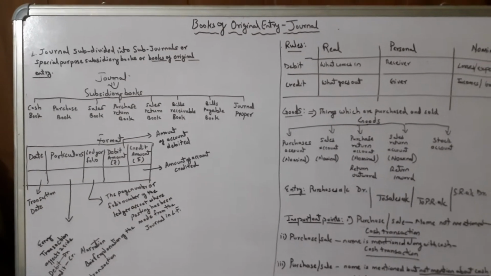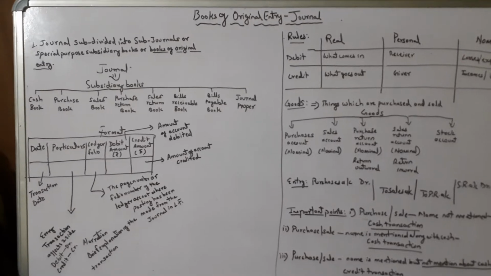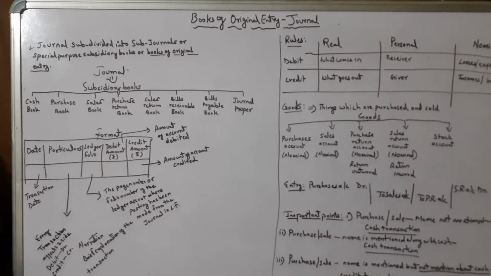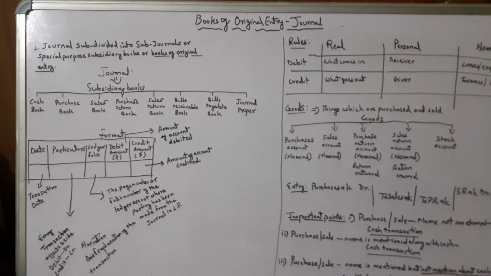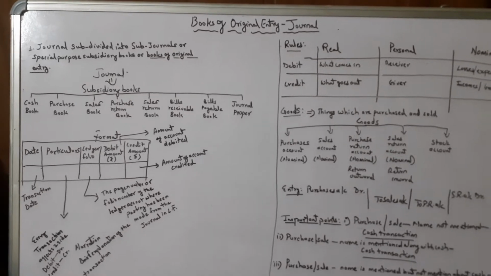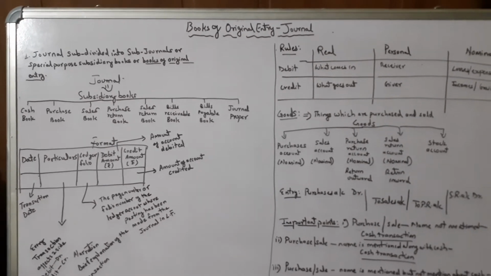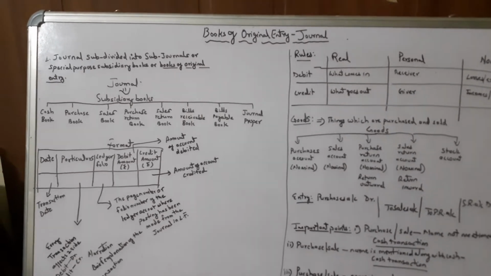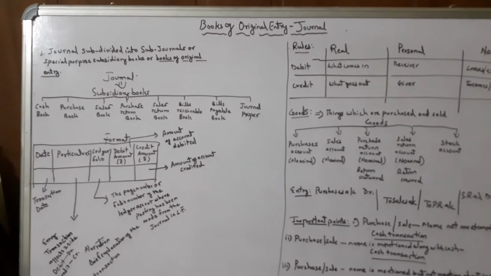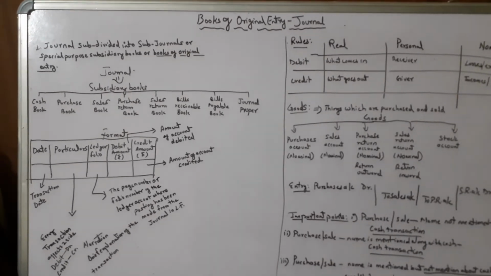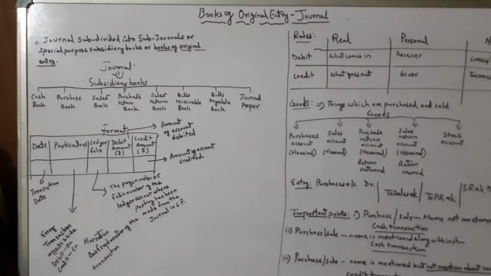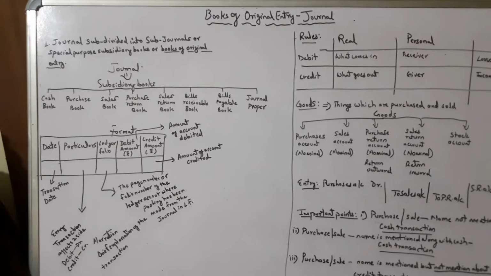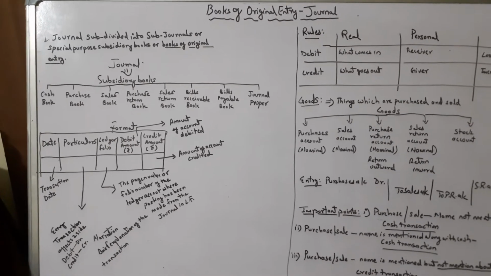When these transactions are handed over to the accountant, they identify the transactions, classify them based on their nature, then summarize them and give you the result and interpretations after calculation of all the transactions. That means at the end of the year, the accountant comes up with the profit and loss statement, the financial statements of the business. So journal is very important. Why? Because here you learn how to record the transactions.